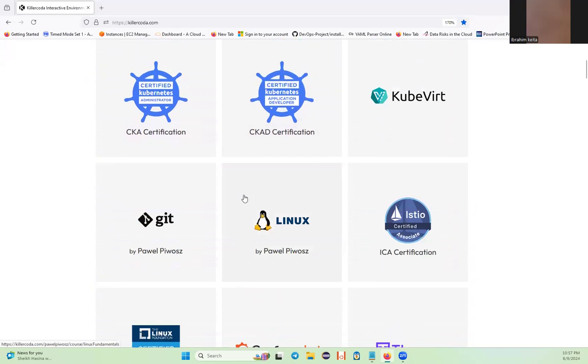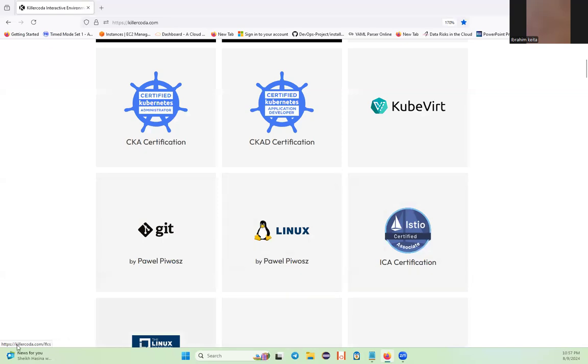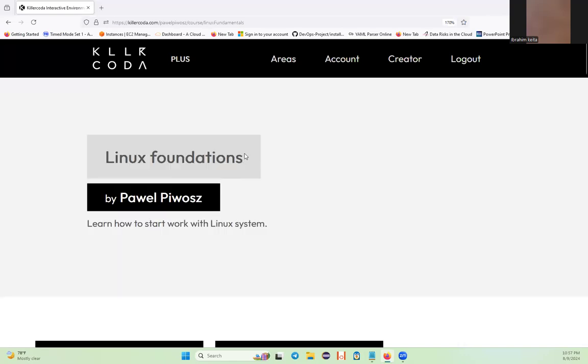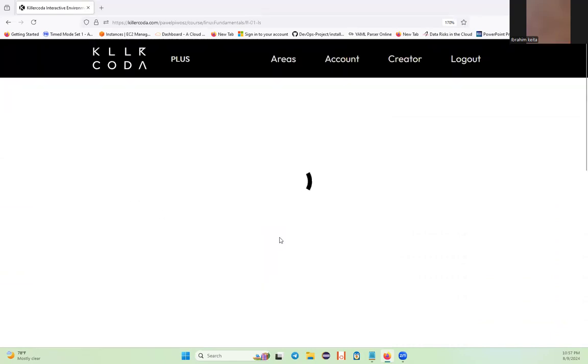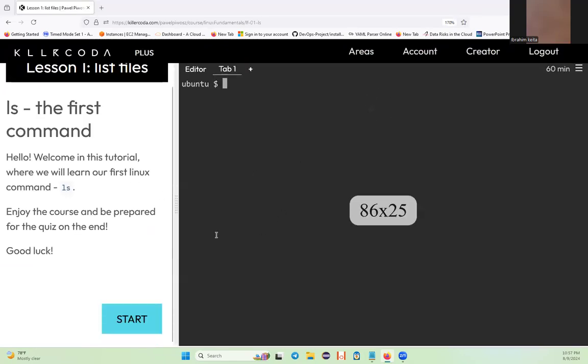So for example, you want to learn Linux tonight, or you want to learn GitHub, and you don't have any place where you can perform your lab. You can just go here and click on it. Now we start learning, for example, lesson 1 for Linux, file management, right? This is going to teach us what ls is in Linux. ls means list. The first command is list.